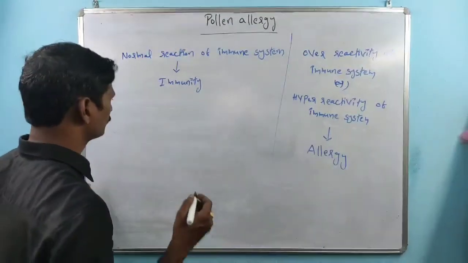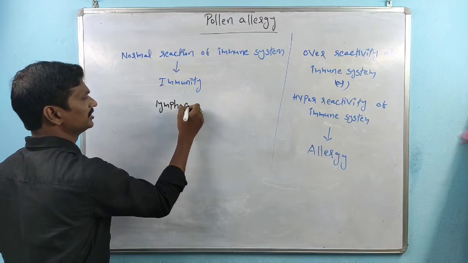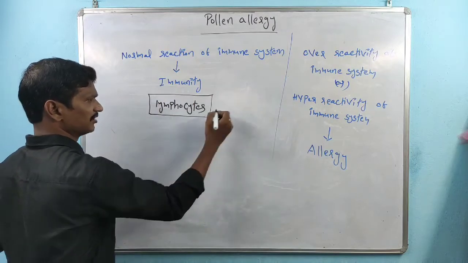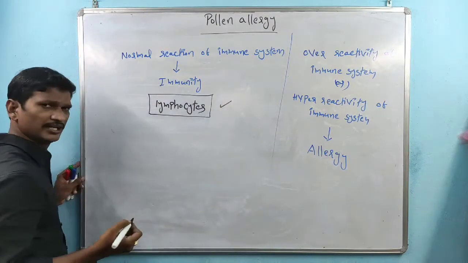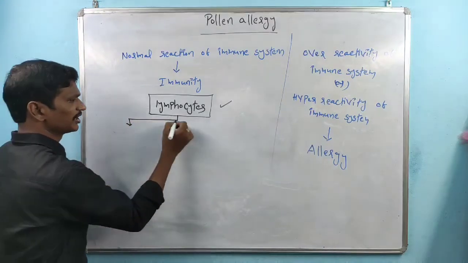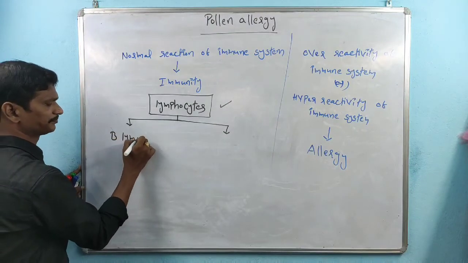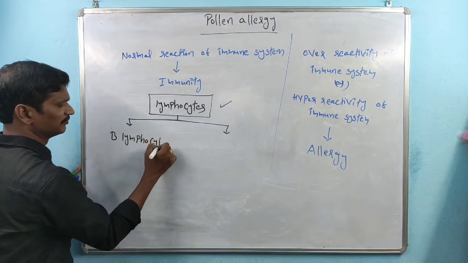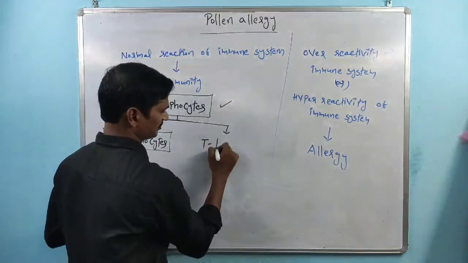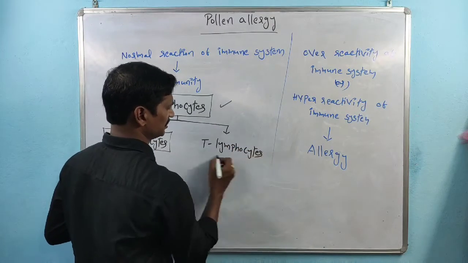The concept is here. We know about lymphocytes. Within the human body there are lymphocytes, and the lymphocytes are involved in the immunity of any person. Especially two types are there. One is called B lymphocytes, and the other type is T lymphocytes.